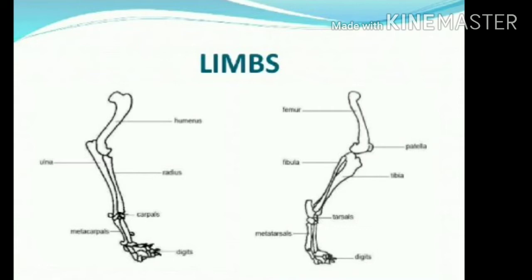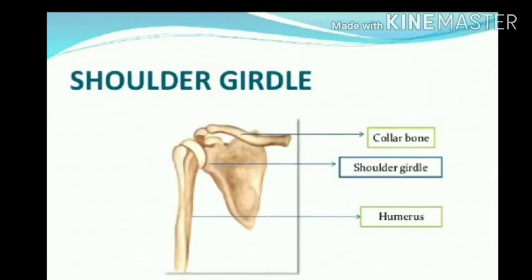Now one of the most important, that is the shoulder girdle. See, this is the collar bone, and the humerus gets attached with this shoulder girdle. Now the hip girdle, which is also known as the pelvic girdle.